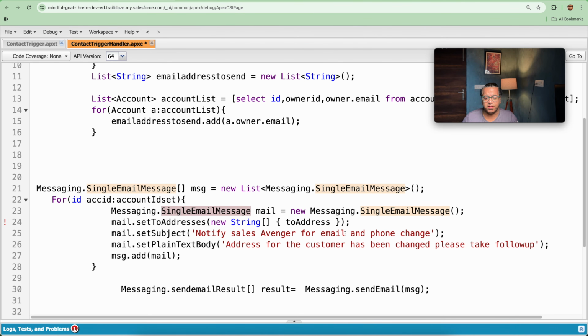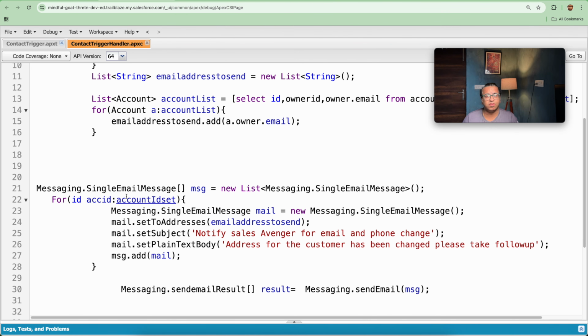So we are creating a message, we are setting the address to. I will be adding the list name here, that is email sent to address. So I will be sending the email to this address, so my last error will also go, that is coming till now. So we have sent the email to the persons who are associated. We set the subject, we set the body, and further we have created a list of messaging dot send email message, and we are storing that email in here.